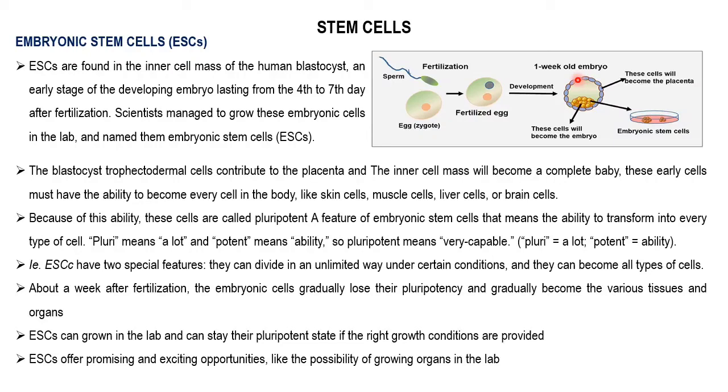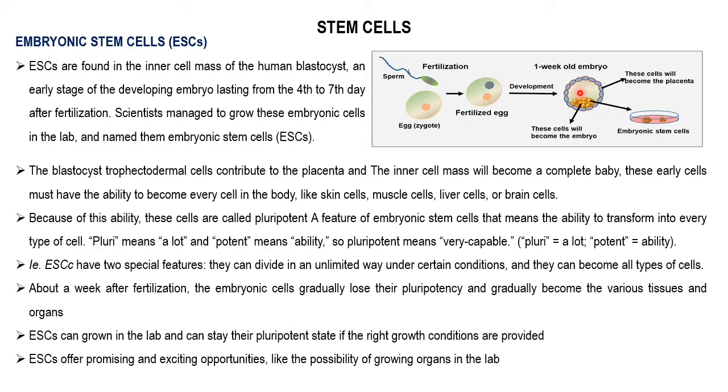This is the blastocyst, and it has trophectodermal cells as the outer covering, and then there is an inner cell mass. This inner cell mass contains the embryonic stem cells, which scientists have grown in a medium. The trophectodermal cells contribute to the placenta, and the inner cell mass becomes a complete baby.